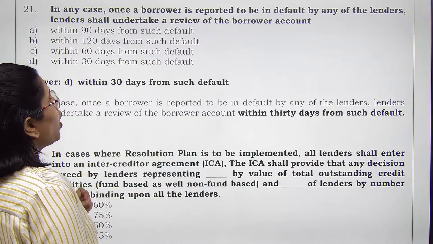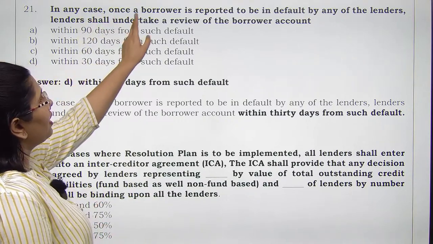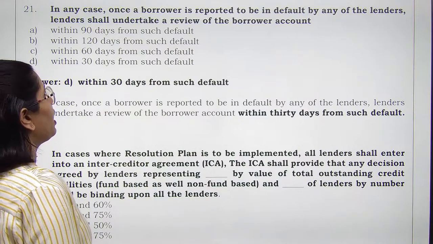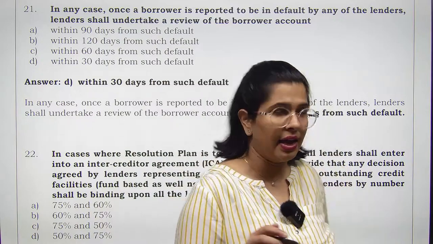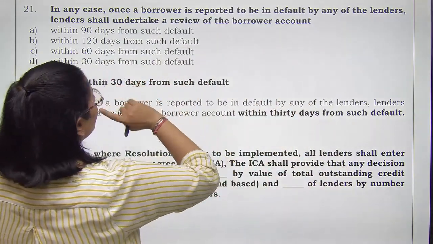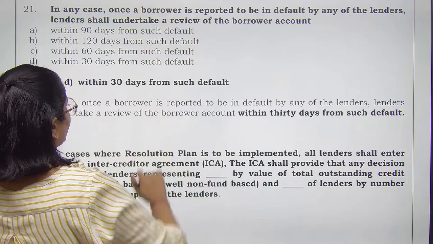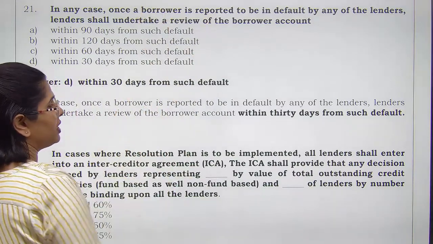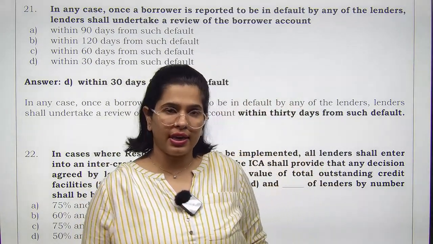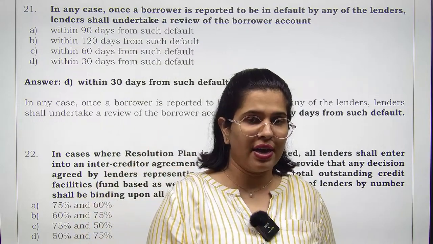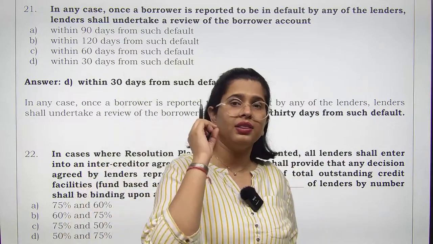So in any case, once a borrower is reported to be in default by any of the lenders, lender shall undertake a review of the borrower account. अगर किसी एक लेंडर ने भी किसी borrower को अगर डिफॉल्टर घोषित किया है, right, so all the lenders have to take a review of it, right? So once a borrower is reported to be in default by any of the lenders, in that particular case review needs to happen within 30 days from such default. That means as soon as possible, जितना जल्दी हो सके. अगर किसी एक लेंडर का भी आपने डिफॉल्ट किया है, so now it is an obligation on all the lenders that they need to review the borrower's account within 30 days.